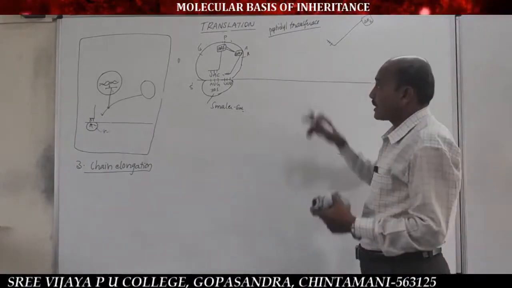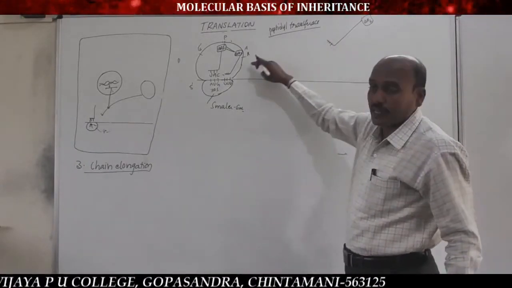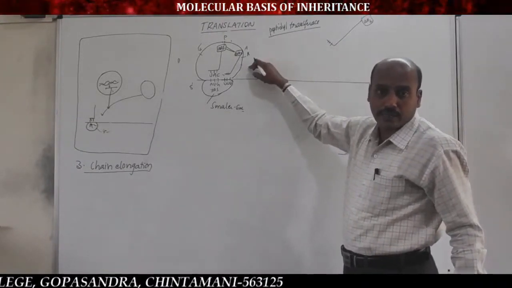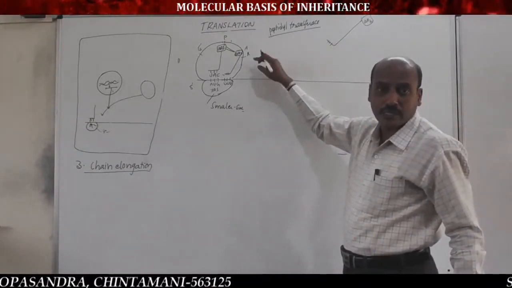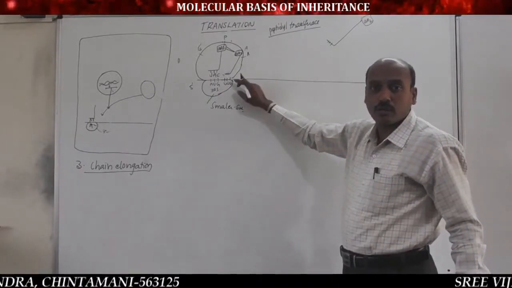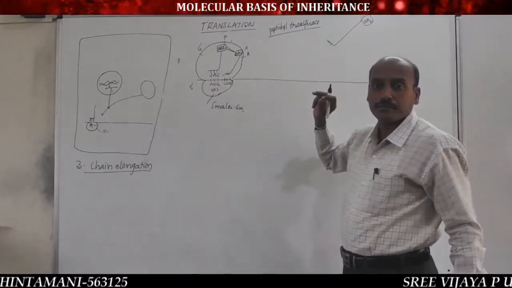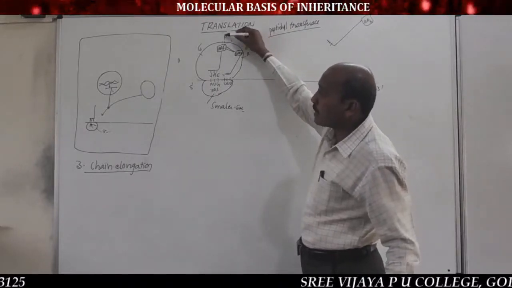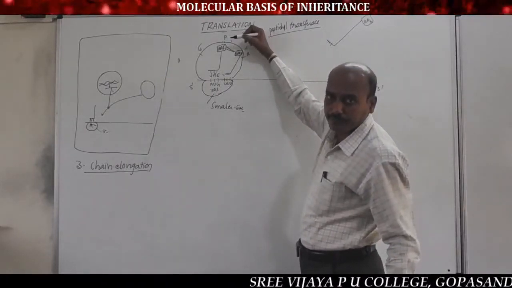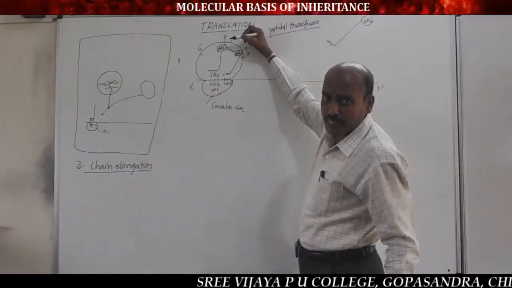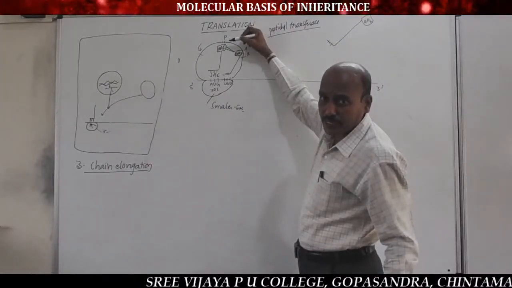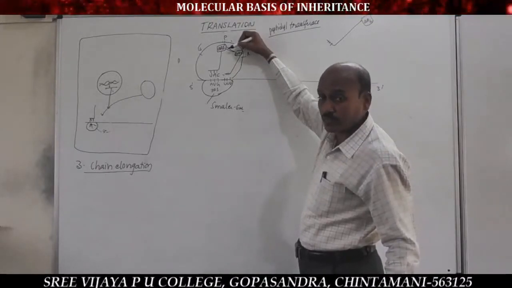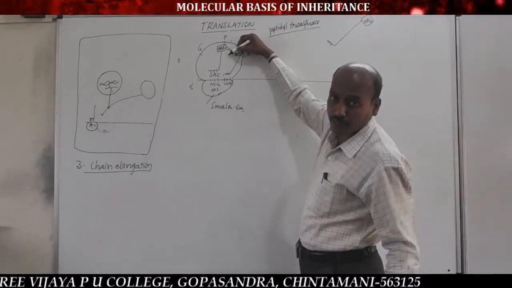So, the second tRNA with the second amino acid enters into the ribosome through the A site, because the A site functions as the entry site, and binds to the codon by its anticodon. And the peptide bond is formed between the first amino acid of the P site, because the first amino acid, methionine, is fixed in the P site by its anticodon UAC to the initiator codon AUG.